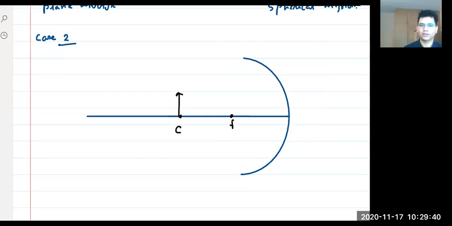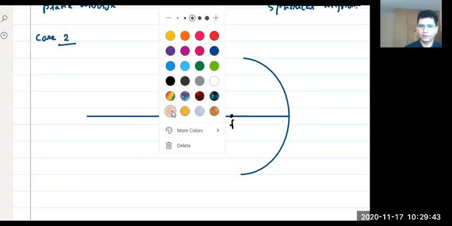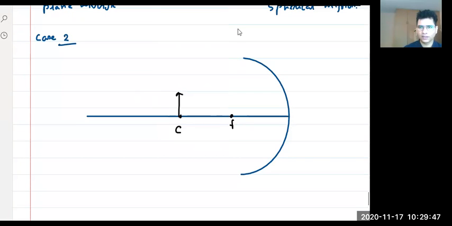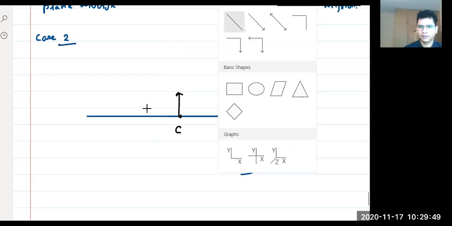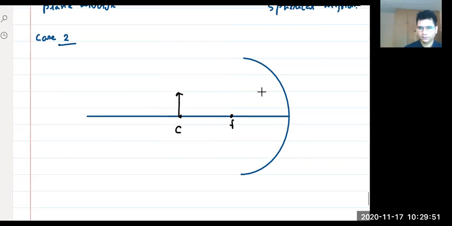Now let's think about this. The first line that we will be choosing is this one, passing through the focus. That is the first line, step by step. Everyone should follow the steps. Now, the second line.